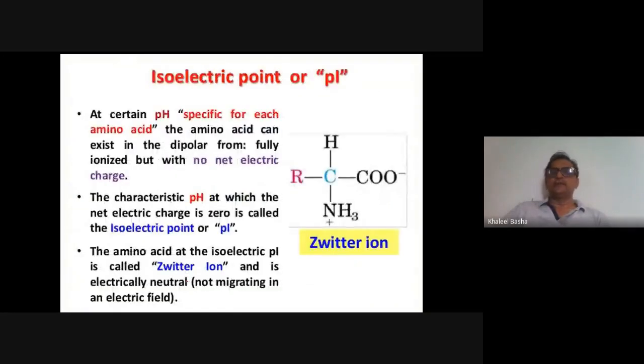What about the isoelectric pH or pI? At a certain pH, specific for each amino acid, the amino acid can exist in the dipolar form, fully ionized with no net electric charge. The characteristic pH at which the net electric charge is zero is called the isoelectric point. At a specific pH, the amino acid exists as a zwitterion. That pH or point is called the isoelectric point or isoelectric pH. That is called the pI.